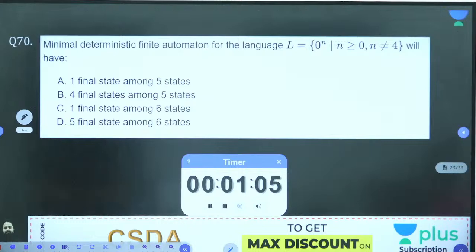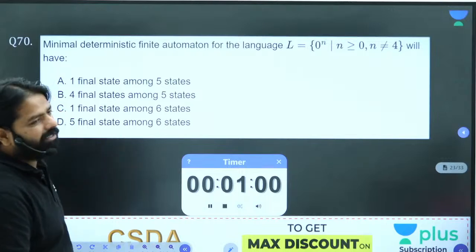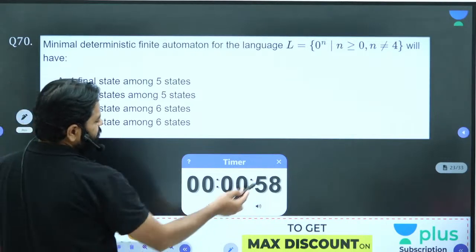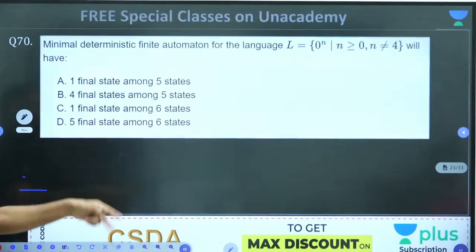Can you answer this? I'm just stopping this timer. Can you answer this in the comments? I'll check. Closing it. Whatever the answer, just put it in the comment. I'll just check it. So I'll wind up this.